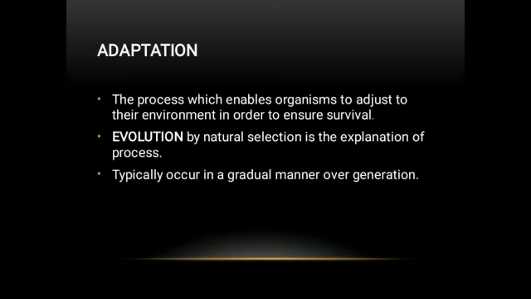Now we are going to discuss the second theme, which is adaptation. Physiological adaptation refers to a metabolic or physiological adjustment within the cell. It enables us to survive in an environment or to adjust according to the environment. Evolution by natural selection is the explanation of the process. Typically it occurs in a gradual manner over generations, means adaptation.